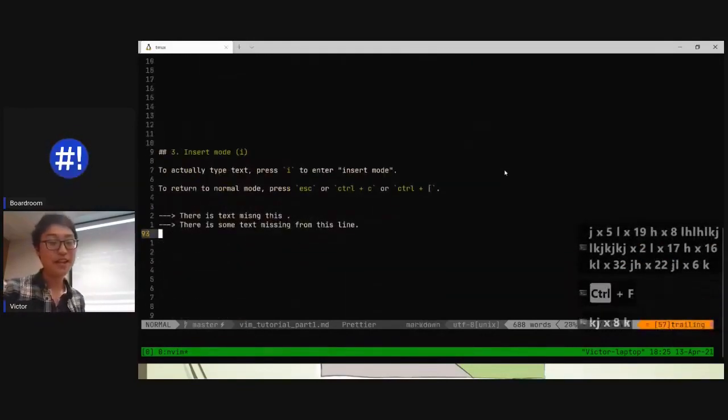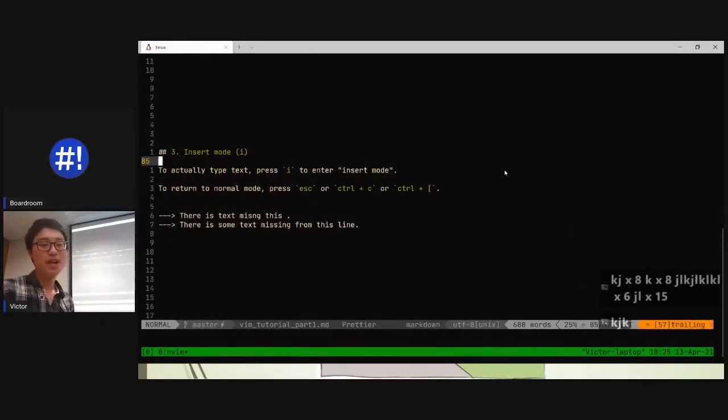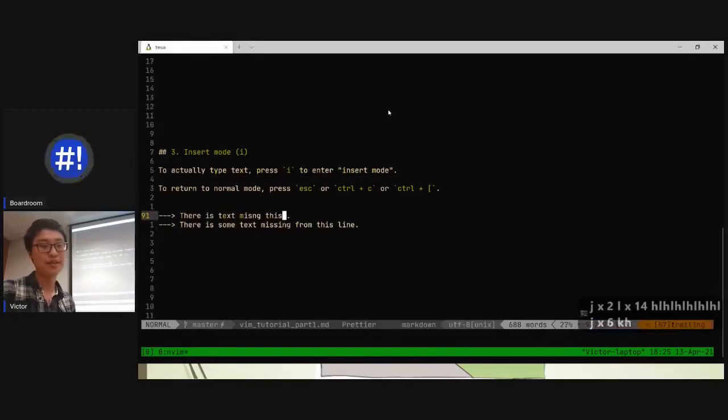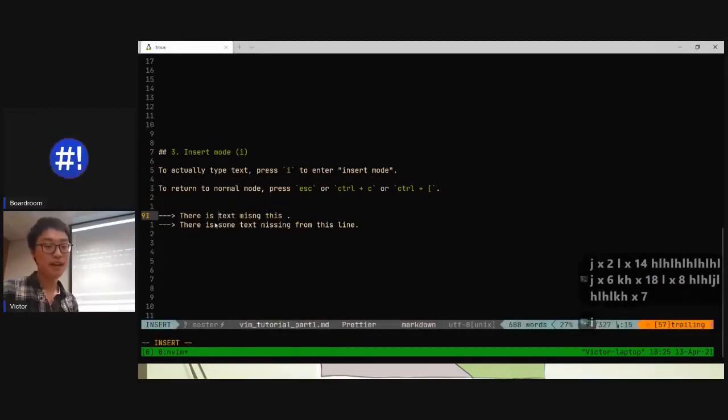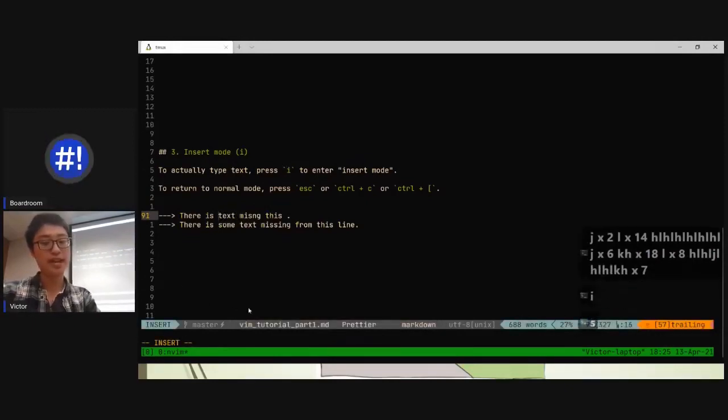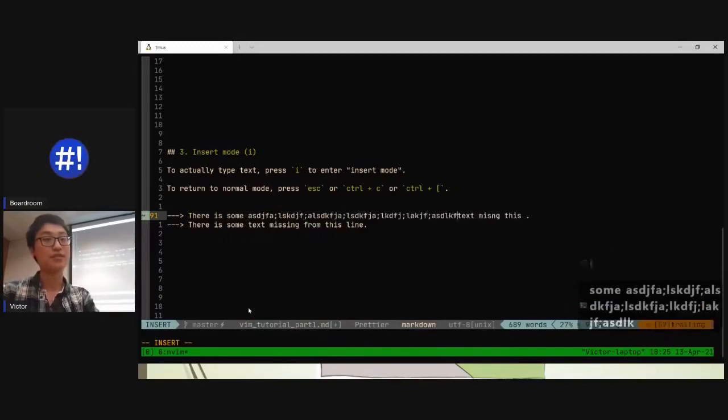Very easy. Insert mode. So far you guys have seen me typing some stuff. How to actually type text? Well, as I alluded to earlier, we have the normal mode, and essentially we need to enter insert mode. So we press the I letter to enter insert mode. For example, let's say I just want to make the first line the same as the bottom line. So I position my cursor there, press I, and you'll see that we're now in insert mode. So now whatever I type is actually going to come out onto the screen.